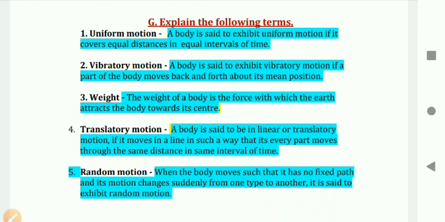Fifth, random motion. When the body moves such that it has no fixed path and its motion changes suddenly from one type to another, it is said to exhibit random motion. So this is all about explain the following terms. Okay, write down in the same way.